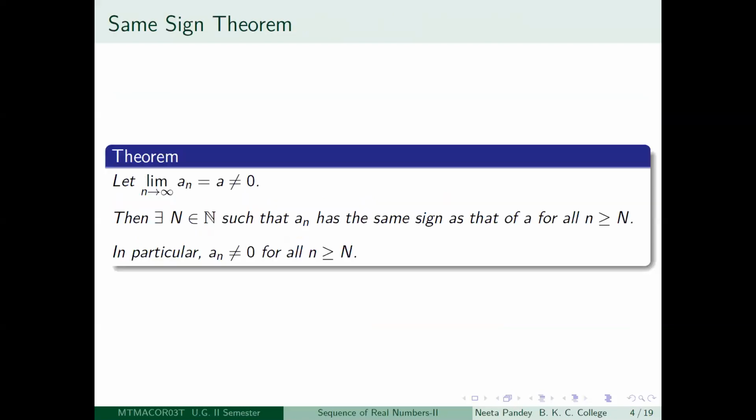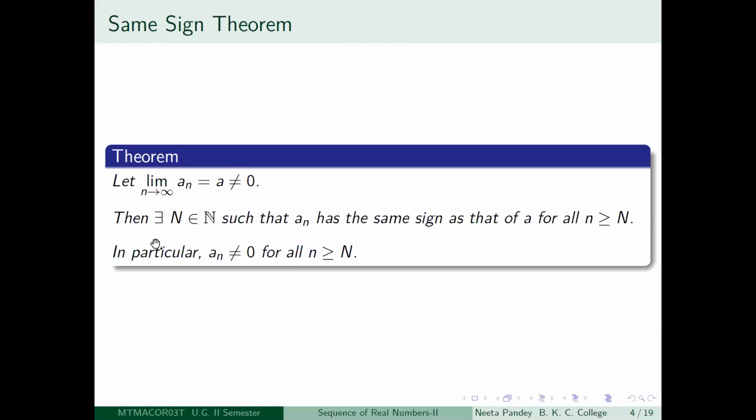So the next result is the same sign theorem. So this is again a very important theorem. So what does this say? It says that suppose limit n tending to infinity an is equal to a where a is not 0. So a is either positive or negative.